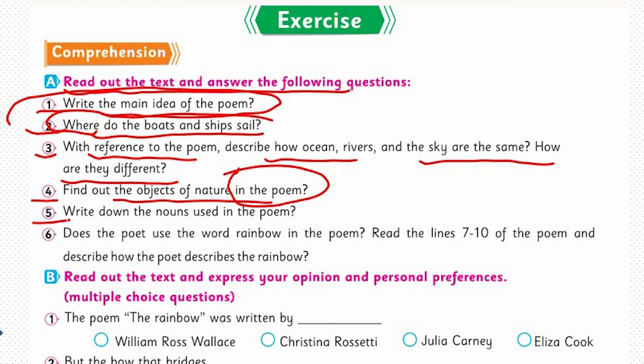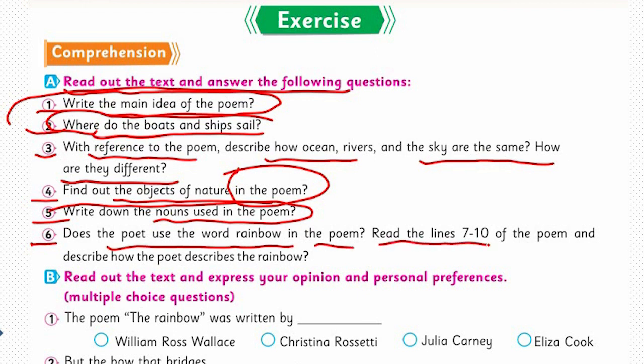The fifth one: write down the nouns used in the poem. Yes, these are very easy. A noun names a person, place, thing or idea. You can find many in that poem. The sixth one: does the poet use the word rainbow in the poem? Read lines 7 to 10 of the poem and describe how the poet describes the rainbow. Yes, we have discussed it. Read the fourth line here and spell out the word which describes the rainbow in the poem.